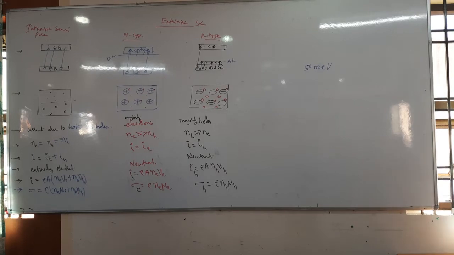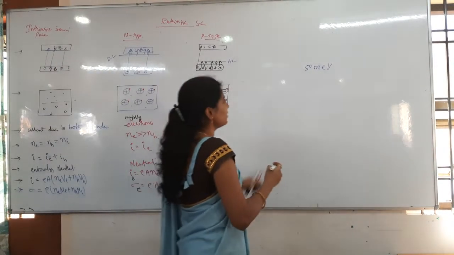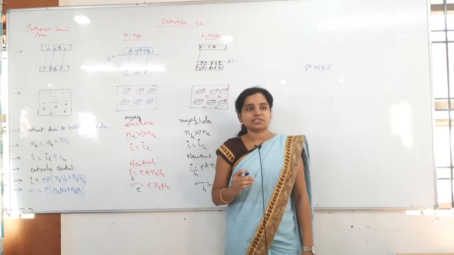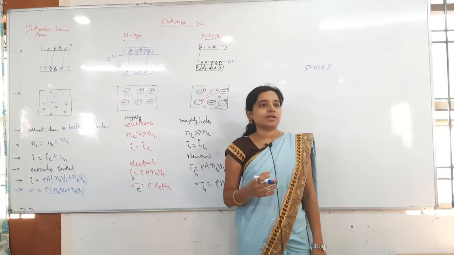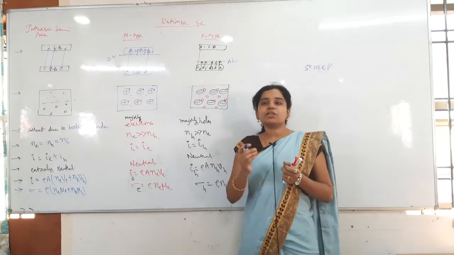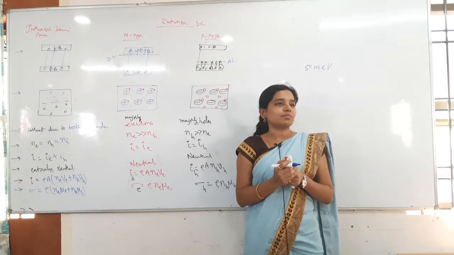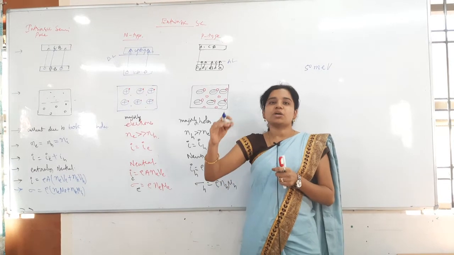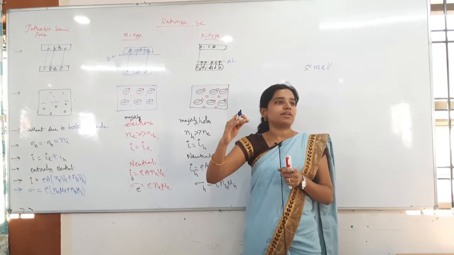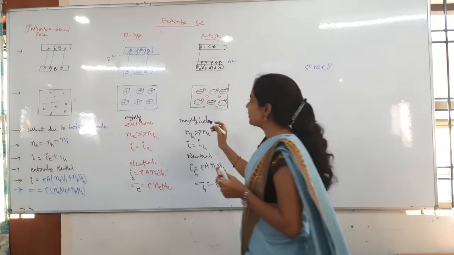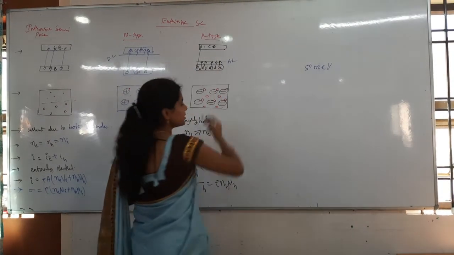You have done it in terms of Armstrongs. The acceptor level energy is how much they are saying? 50 milli electron volt. That is the energy, a very small energy. Now they are asking the wavelength of the light released to create the hole. How is the hole created? Whenever the electron jumps from the valence band to the acceptor level.